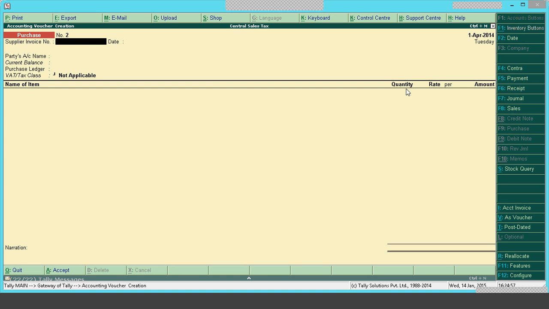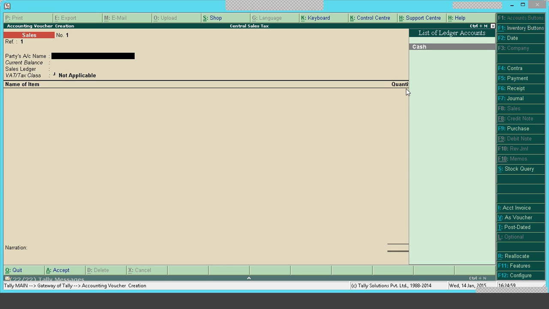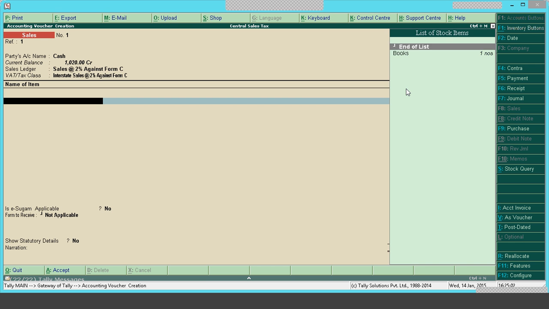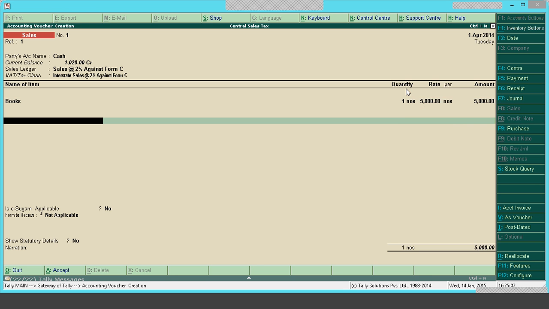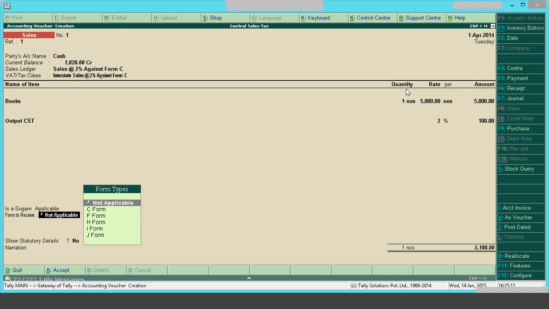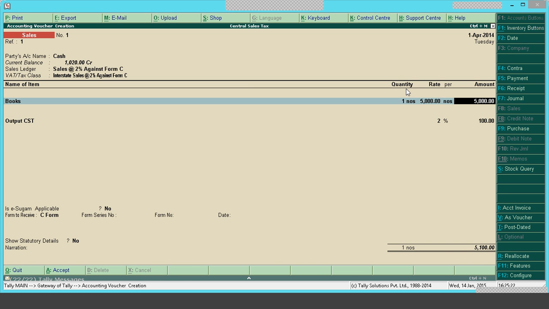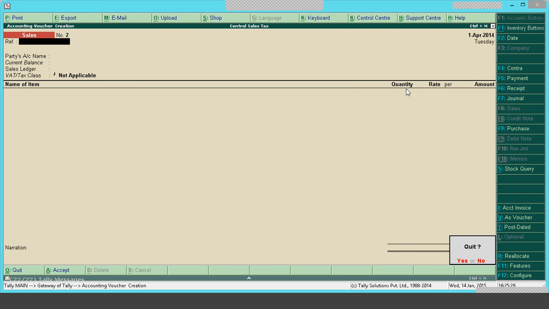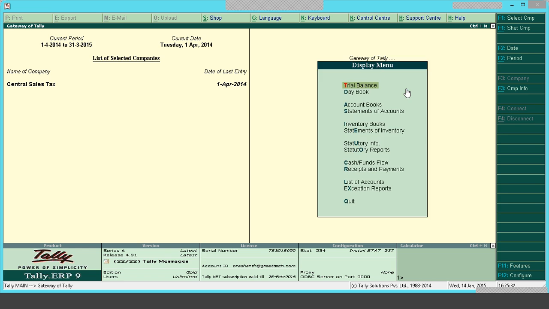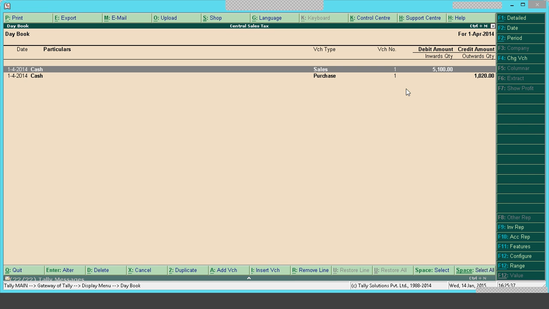Next, I'm making sales, party, sales. I'm selling that book at 5,000. I select output CST, it is 100. The form which we received is C-form, form series number and date can be specified later. I will save it. So this is how purchases and sales will be recorded. So recording this, we have made one purchase and one sale.